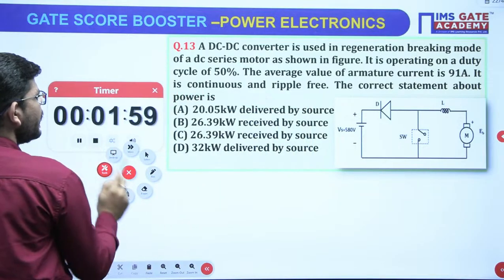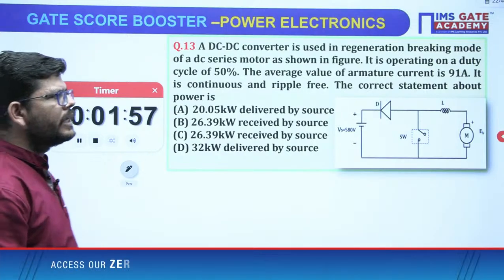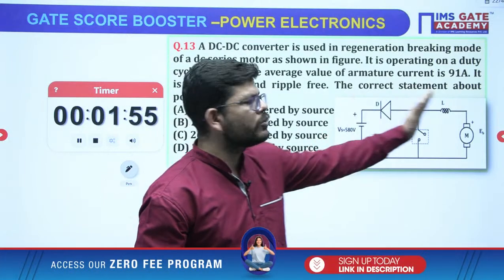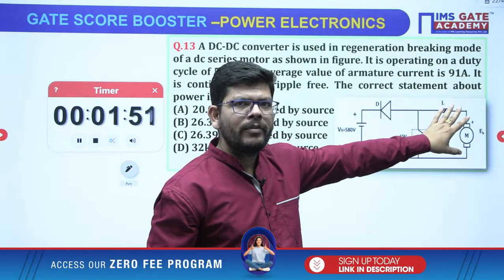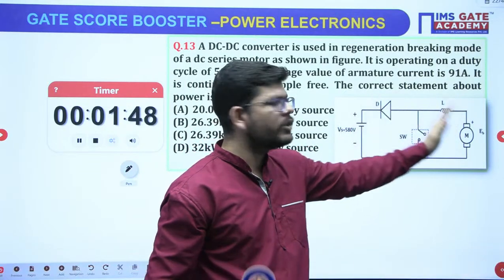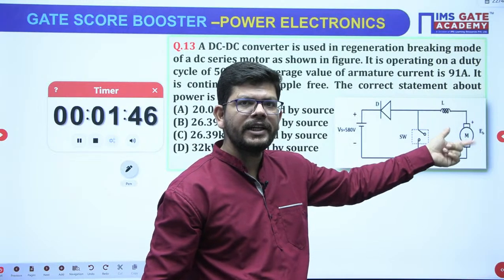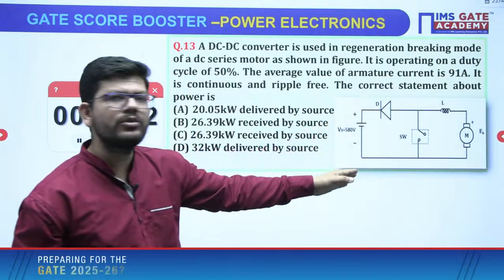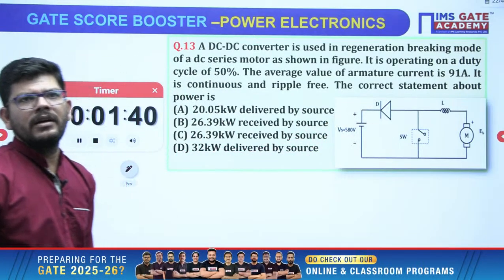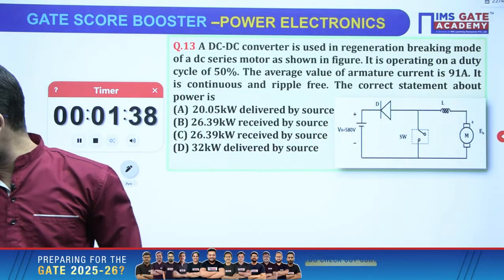Think about it. Regenerative mode, I told you. Normally power flows from the source to the load. If it is operating in normal mode, it will be taking power from the source. If it is operating in the regenerative mode, it is operating as a generator, so it will be feeding the power to the DC source, right? Now calculate and tell me what you will be getting.